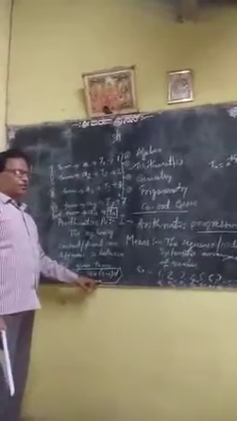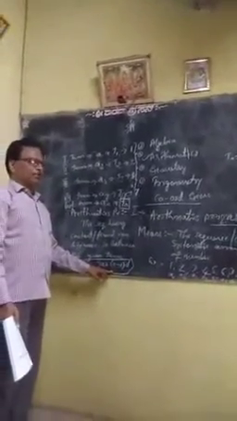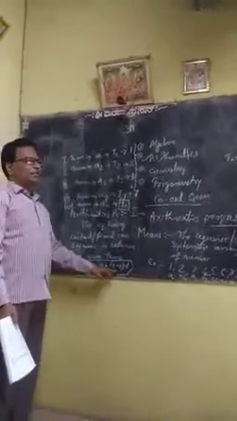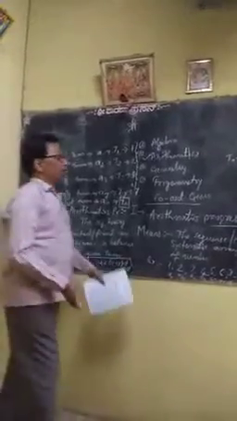If you remember the formula, then you can solve the sums easily. Otherwise, it will become difficult. So, a very simple formula: AN is equal to A plus N minus 1 D. Already you know that progression means a sequence.